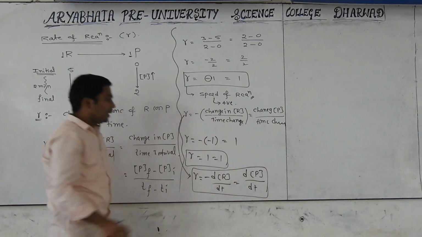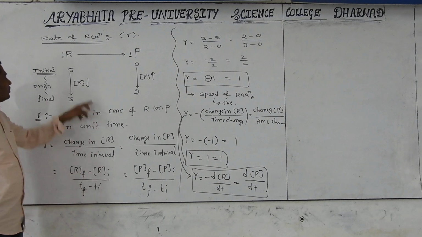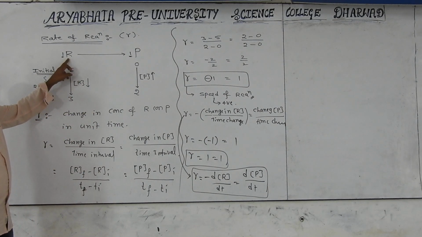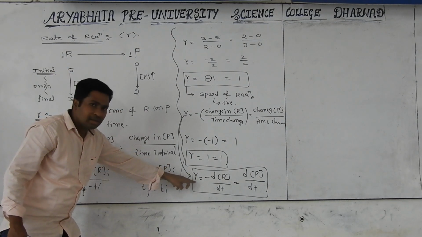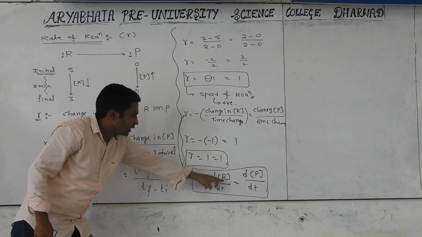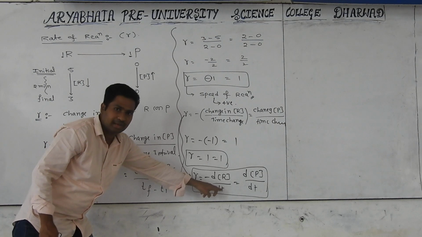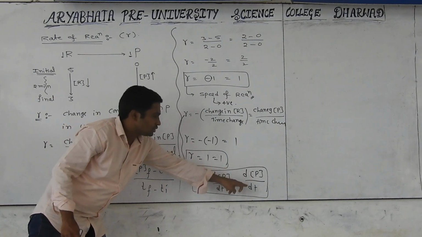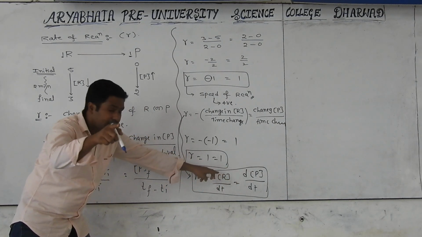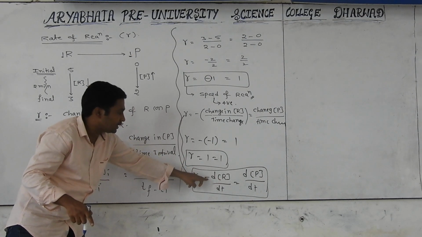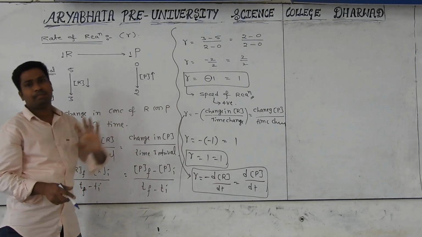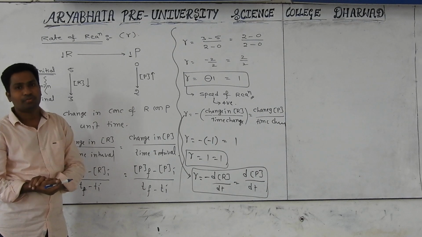This is the expression for the rate of reaction for this given reaction. It is defined as the change in concentration in unit time. With respect to the product it is the same, but whenever you write in terms of the reactant, a negative sign should be written to avoid practical problems. All of you clear?